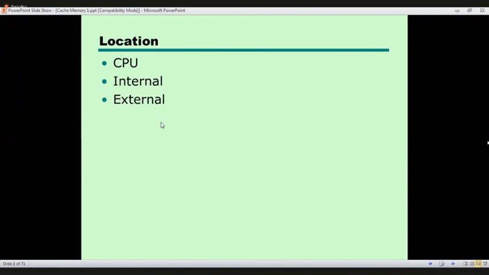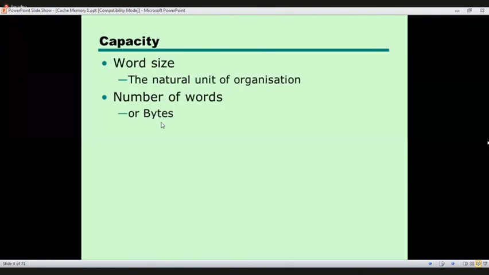Likewise, location may change. And the capacity is measured in word size, right? Normally in processor registers we can use a number of words or bytes. If the memory is getting bigger and bigger, instead of words we use bytes, right?